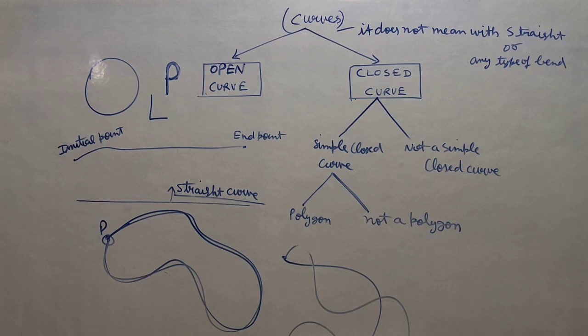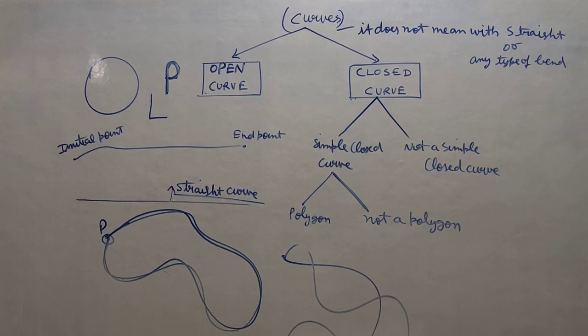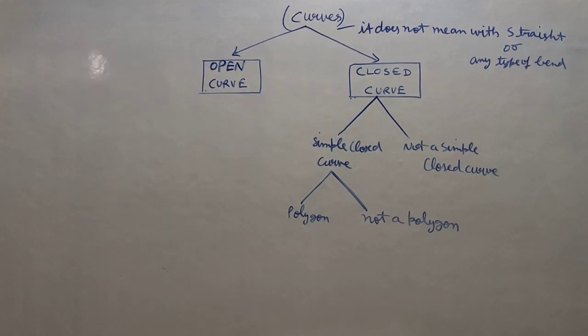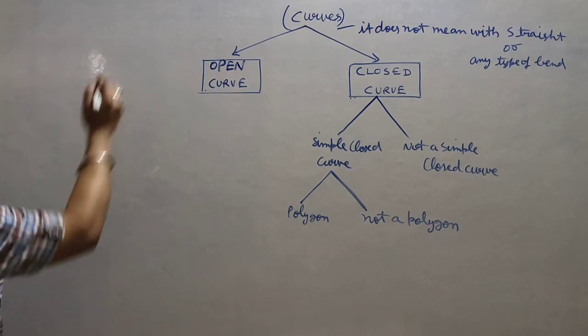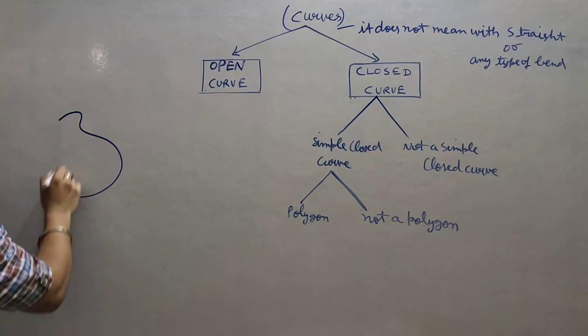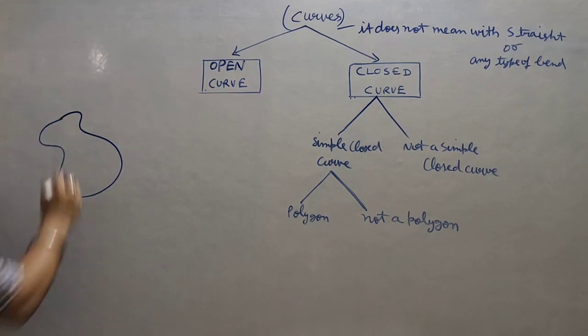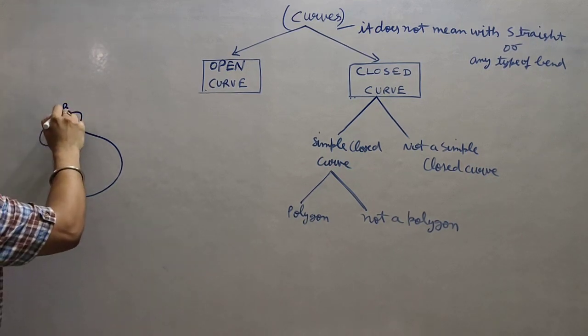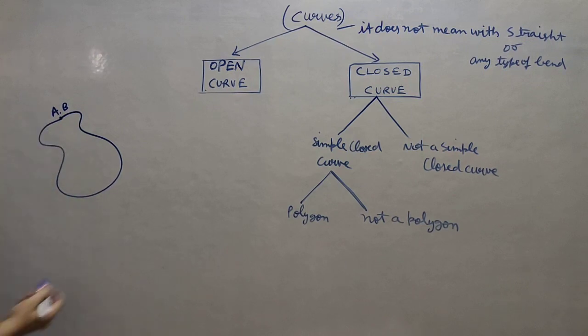Now what is the difference between simple closed curve and not a simple closed curve? How can we differentiate these terms? I am giving you one example. Simple closed means, suppose I am drawing one figure here, you see, and you can see A and B, these two points are meeting.